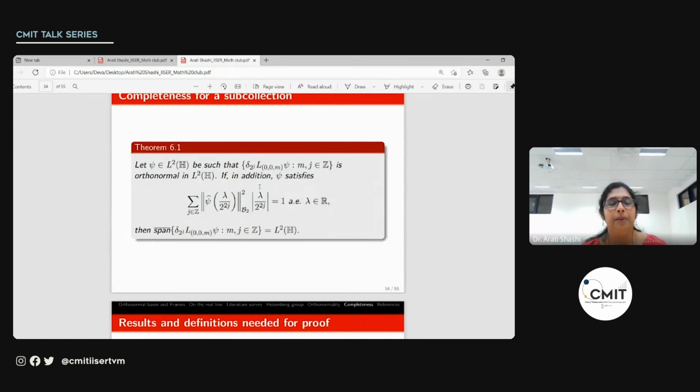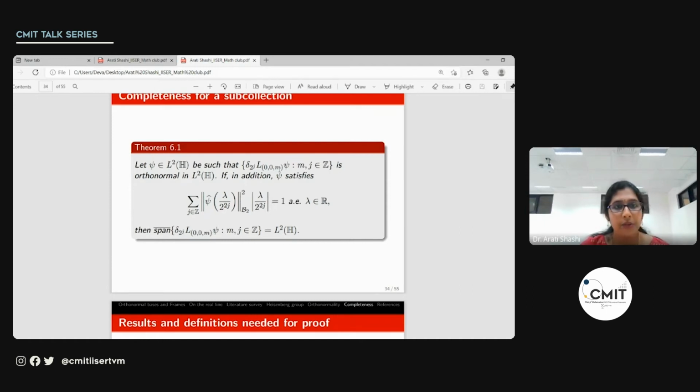So now we shall look at the problem of completeness for this subcollection of wavelet system. So we had considered earlier delta 2 per j L 2 k L m psi. So now if we consider this subcollection delta 2 per j L 0 0 m psi, and assume that this is orthonormal, and if we assume this in the hypothesis, then we can show that the closed linear span of this wavelet system is actually L2 of H. That is, this collection is complete.